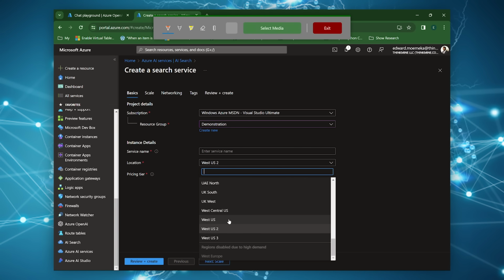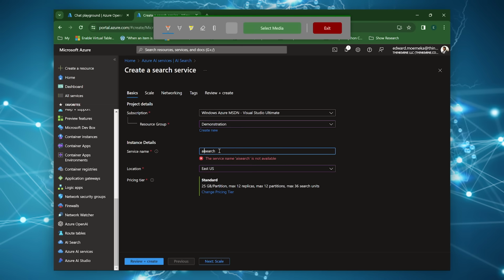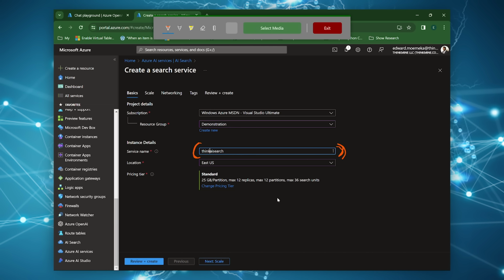And we can just give it a name. First of all, make sure it's in the right region. We want it in US East. And one thing to note is that over here, unfortunately, at this moment, this also is in a shared naming scope. So you're competing with everybody in the world because this is exposed as a URL. So whatever name that you specify here has to be unique to you for it to be allowed.